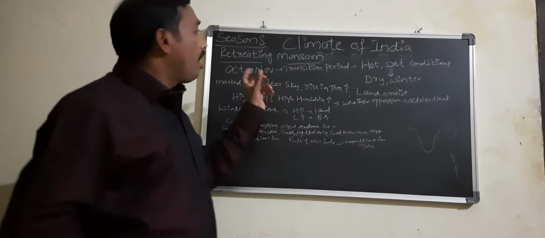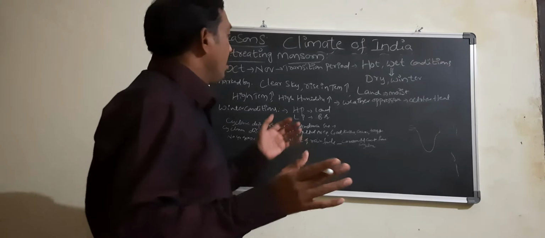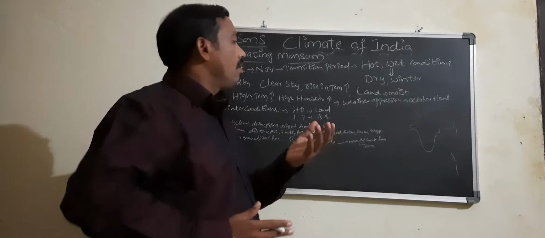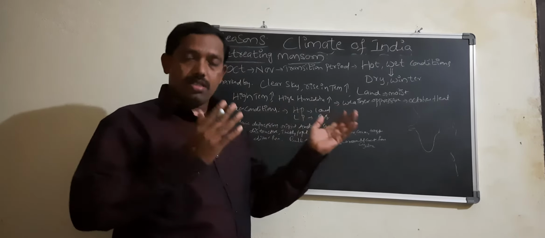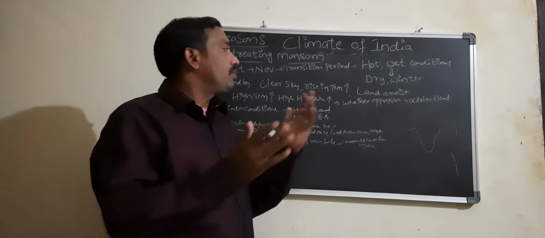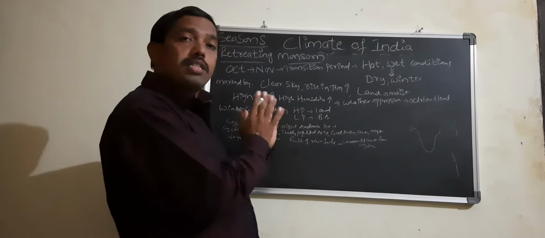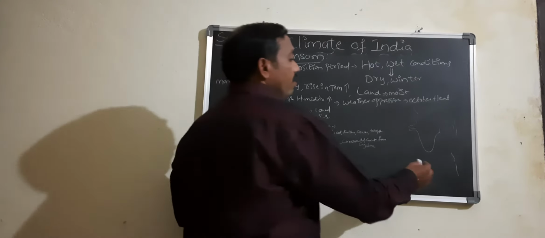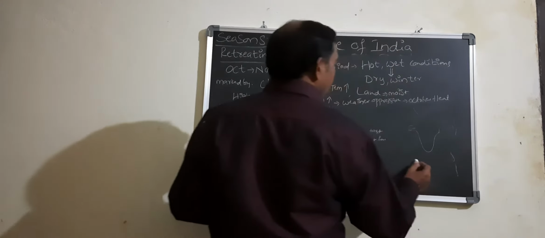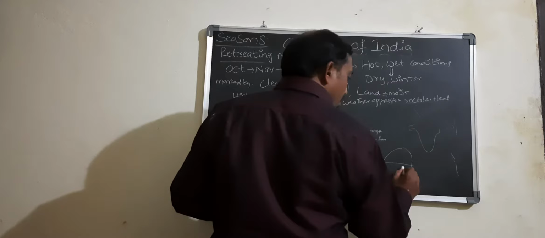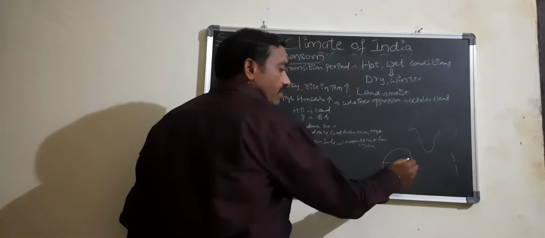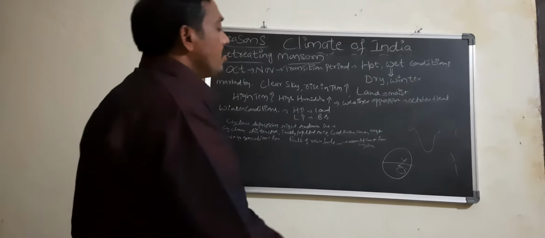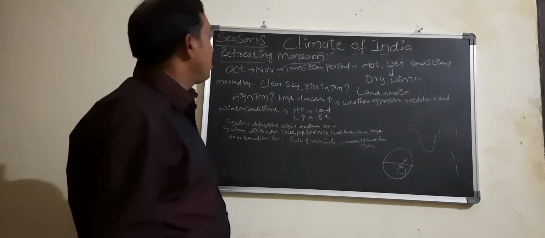Okay, now the advancing monsoon is over. It means we received the monsoons. Again, the winds that blew from the ocean body to the land mass now go back, retreating. Whatever they have brought, we received. So again these winds blow back. This is called the retreating monsoon.